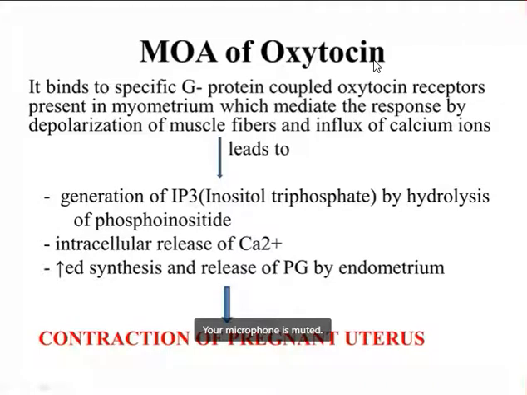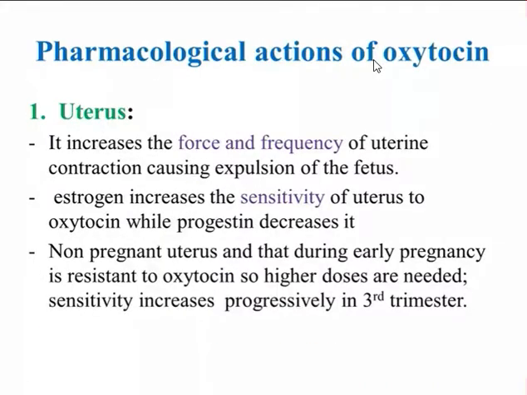So what are the pharmacological actions of oxytocin? Oxytocin will act on various parts of our body. So how does it act on the uterus? Oxytocin increases the force as well as frequency of uterine contraction, causing expulsion of the fetus. So when oxytocin is used, it will increase the force, and also it will increase the frequency of the uterine contraction, and it will help in expulsion of the fetus.